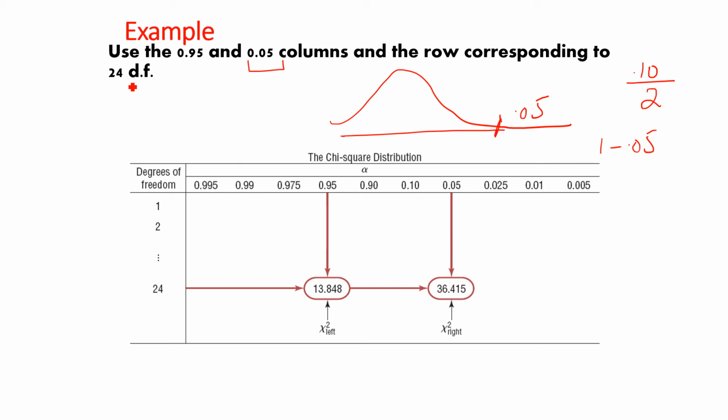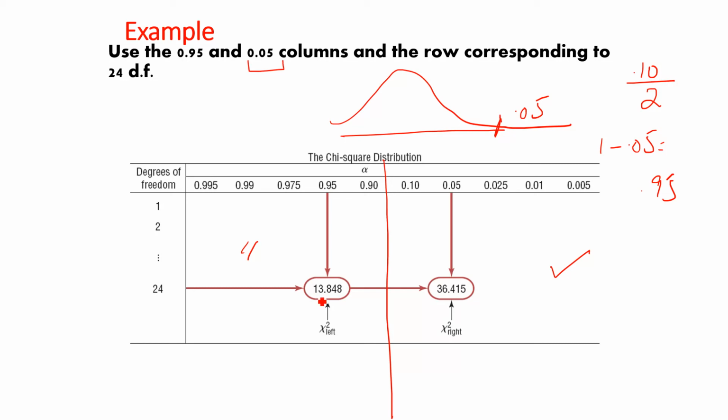So our degrees of freedom are 24. So 24 is the degrees of freedom. The 0.05 value is 36.415, and 1 minus 0.05, which is equal to 0.95. So this table has two parts, right? For the right side you have to see this right side table, for the left side you have to see this left side table.